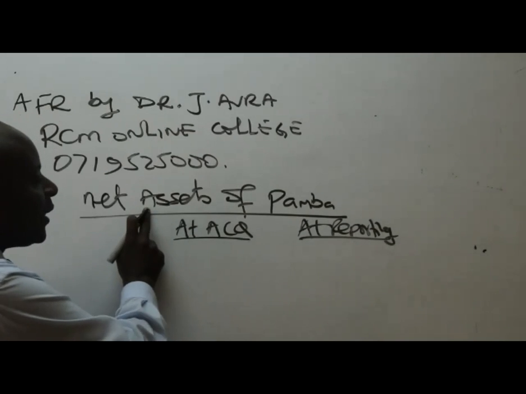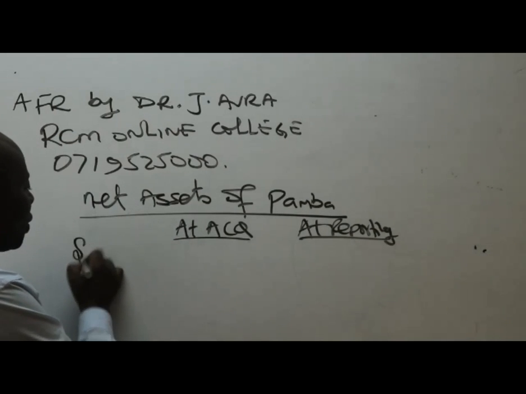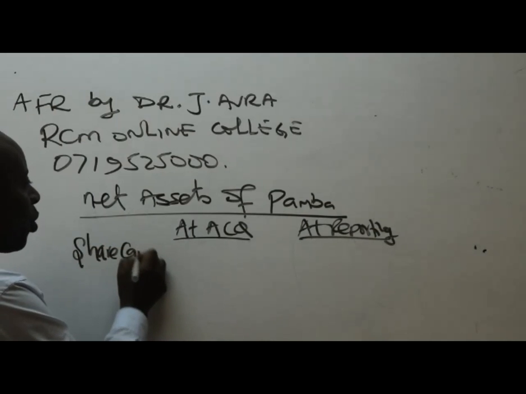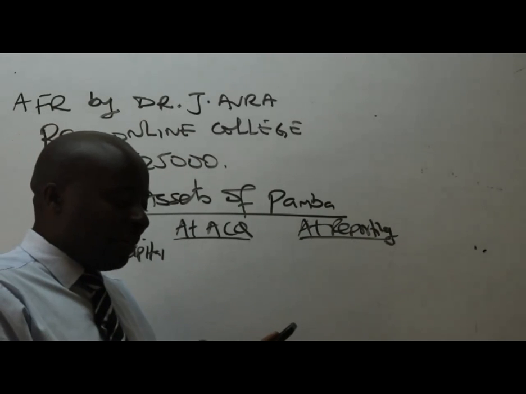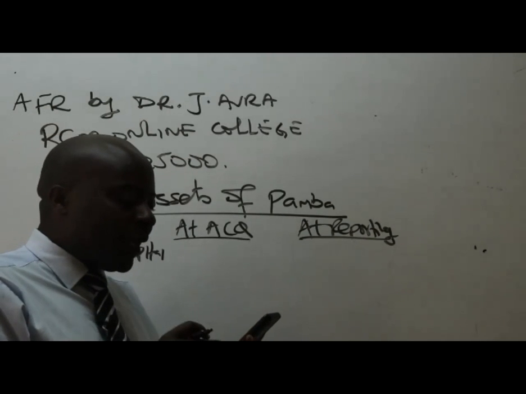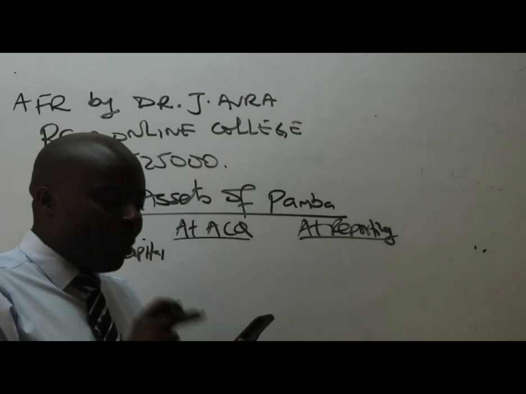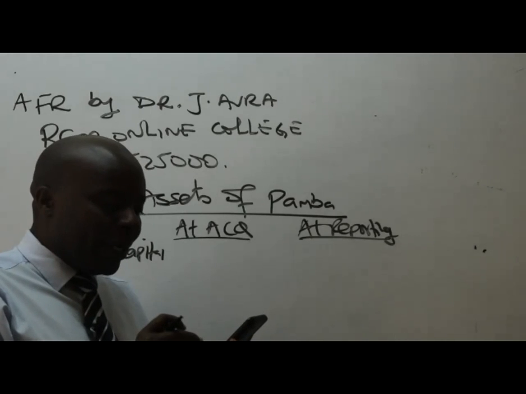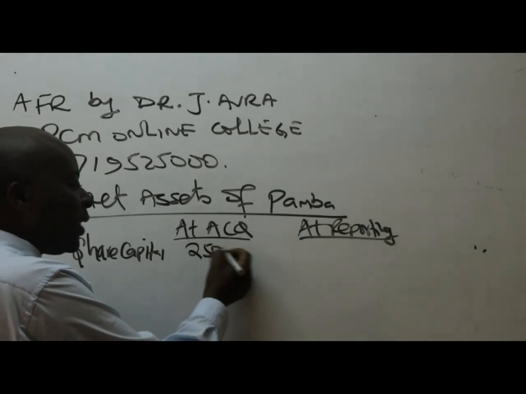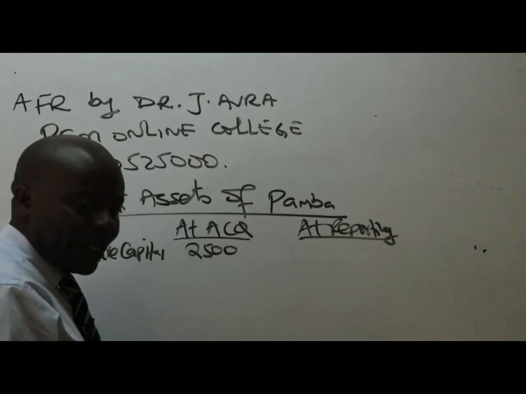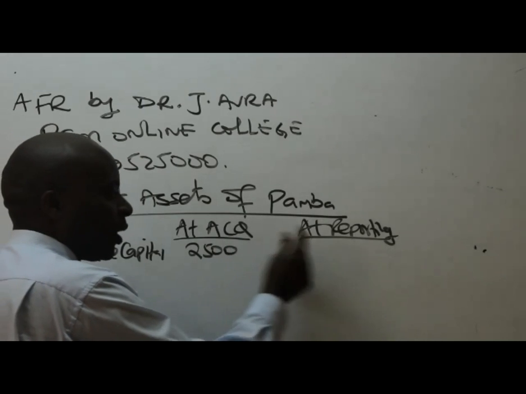Remember, when you talk of net assets, you're looking at the equity components. You begin with the share capital. The share capital of Pamba, what do we have? Go to the statement of financial position of Pamba Limited and look at the share capital. I can see the share capital of Pamba was 2,500. Rarely does this share capital fluctuate. In most cases for these subsidiaries it will remain the same, at acquisition and at reporting.